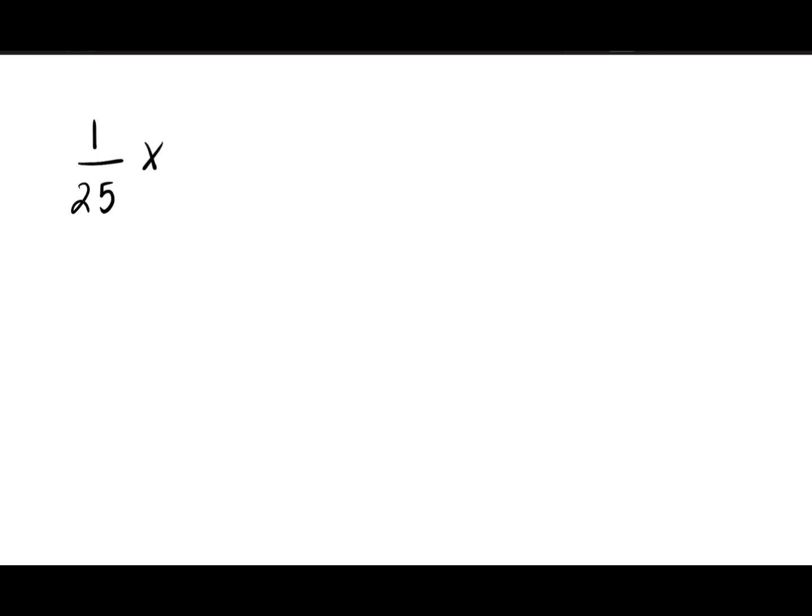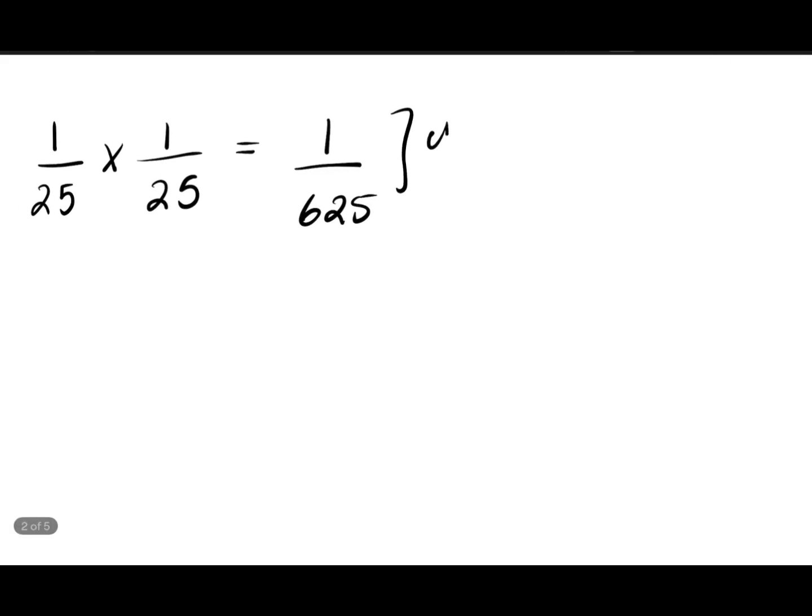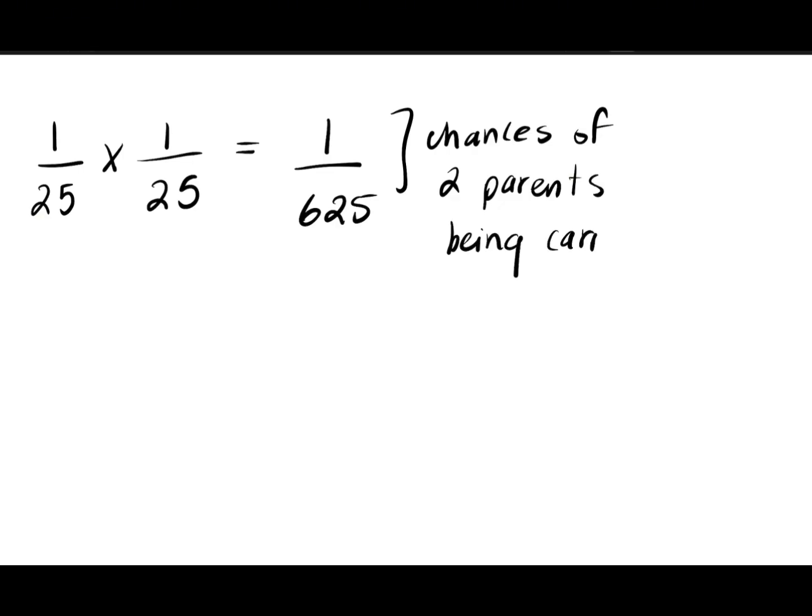But okay, so 1 over 25, 1 over 25. So that is going to be 1 over 625. So this is the chance of two parents being carriers. Now, are we done with this question?